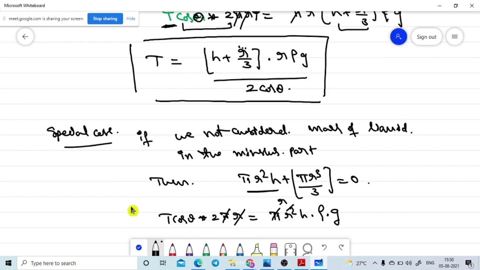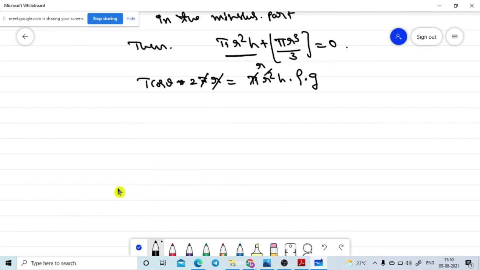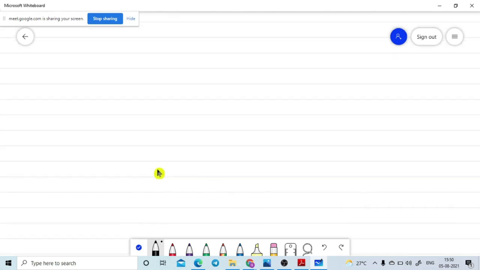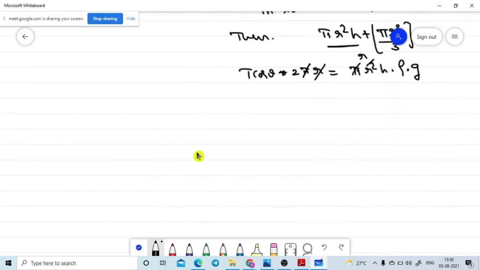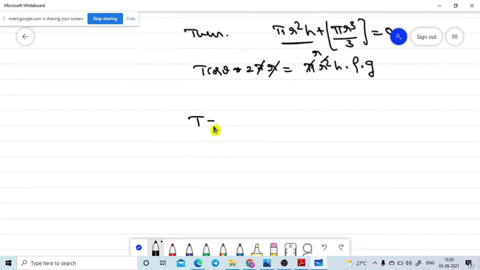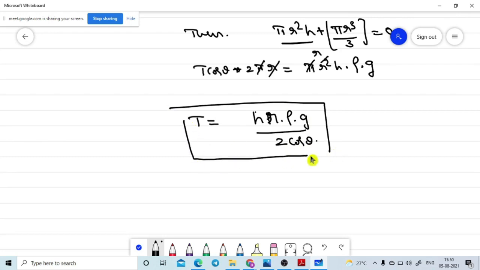h r. Now T is equal to h r rho g divided by 2 cos theta. This is the formula for the special case. If you are not considering the mass of the liquid in the meniscus part, this formula applies.